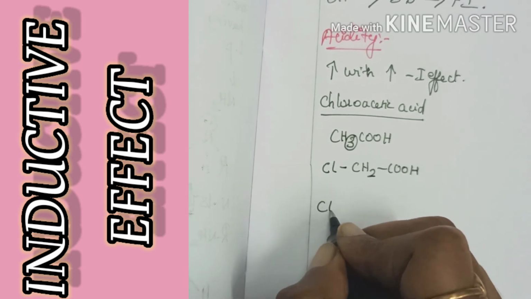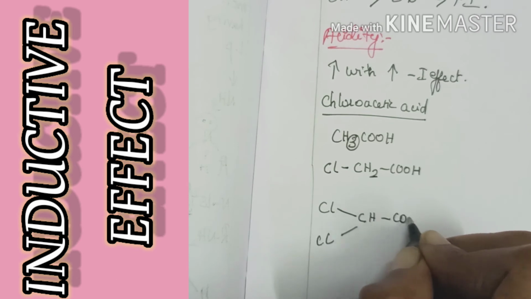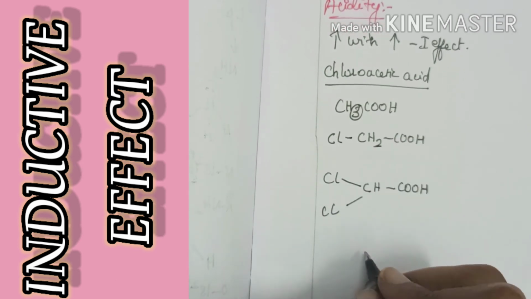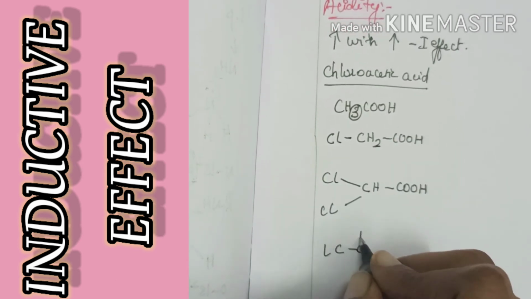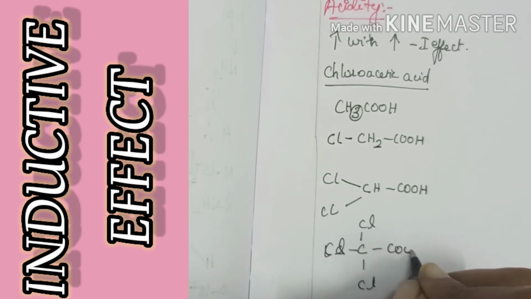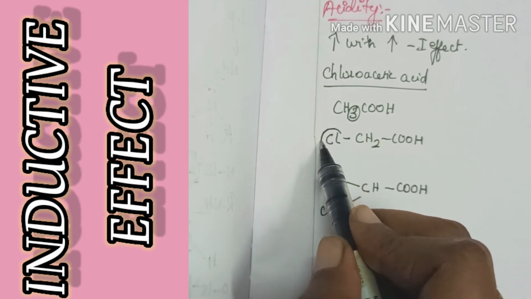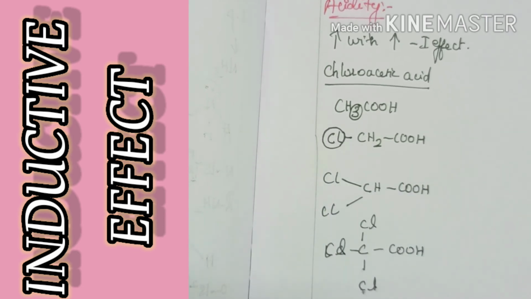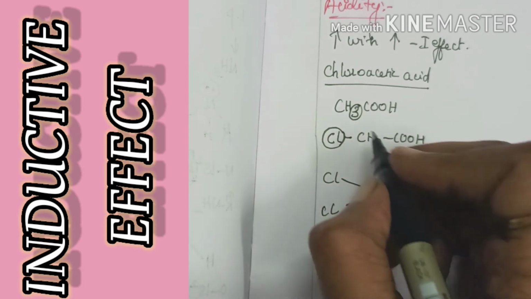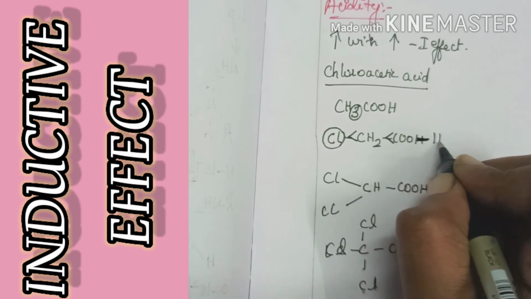If there are two chlorines, this is dichloro. If there are three chlorines, then it is trichloro. Okay, so we all know that chlorine is electronegative in nature. It means that it withdraws electron towards itself.